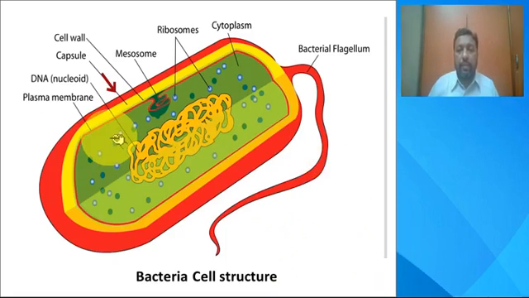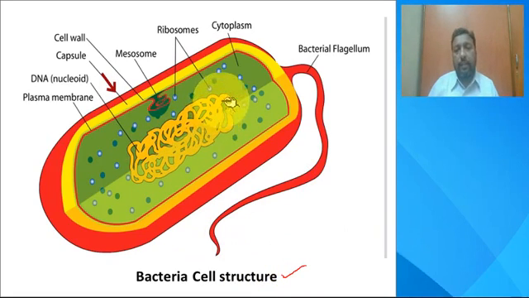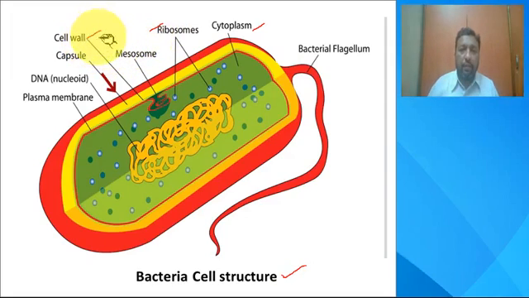Here in this picture, you can see a prokaryotic cell of a bacteria cell structure. The major thing is you don't find a well-defined nucleus or other cell organelles. The only components that are present are majorly cytoplasm, few ribosomes, then the cell wall, and a capsule which surrounds the cell wall. The genetic material is present in the form of a nucleoid, which is naked DNA, not surrounded by a nuclear envelope, nucleoplasm, and so on.